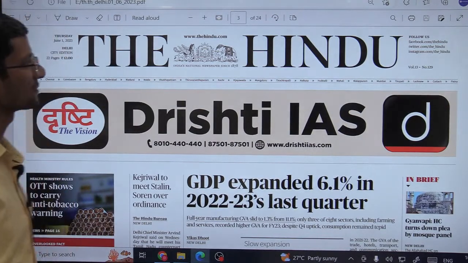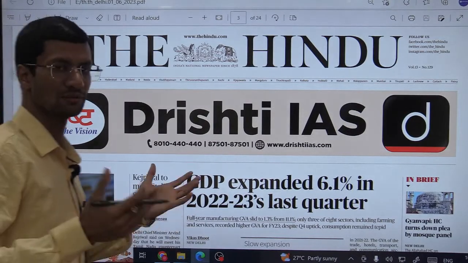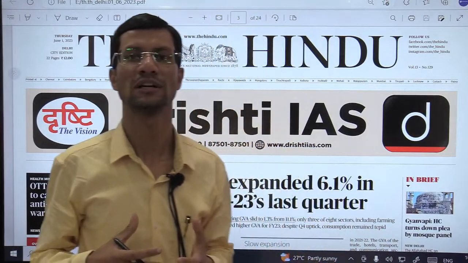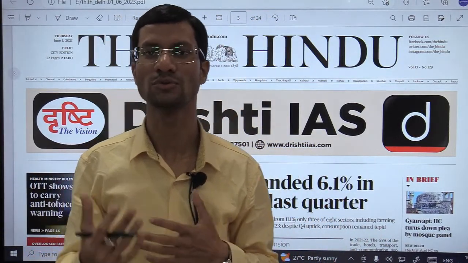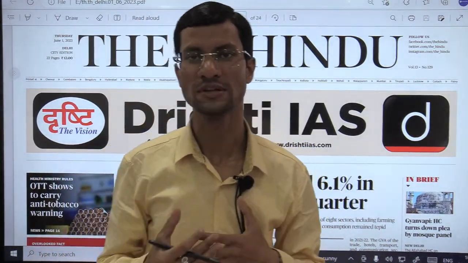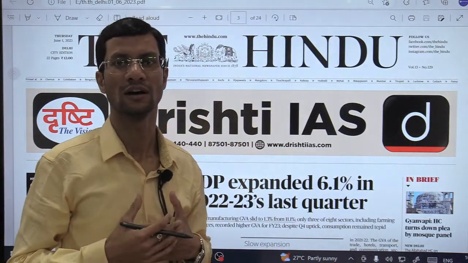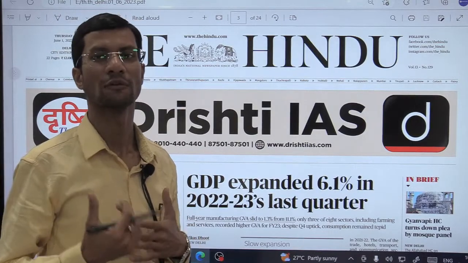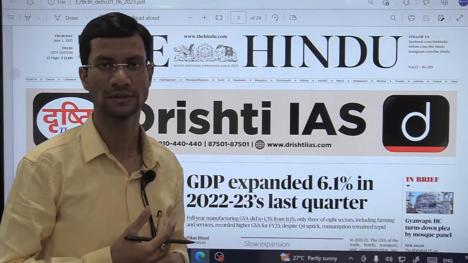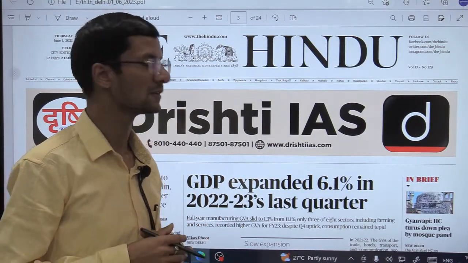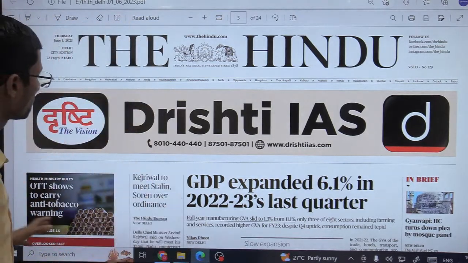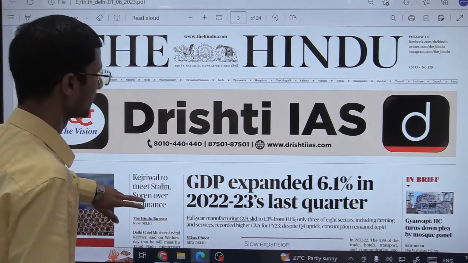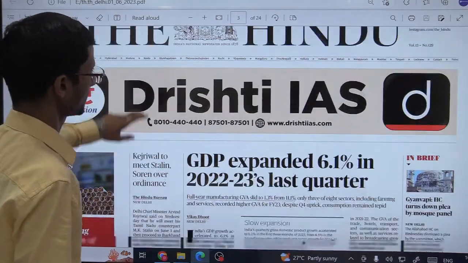So today, whenever we open the newspaper, the first page is very important, and we need to know what to read. For UPSC particularly, you will be aware of this, or will know from the syllabus part, the GS syllabus particularly, what to read. So let us start with the first page only, then we will be moving page wise.